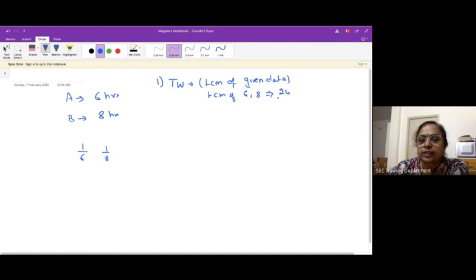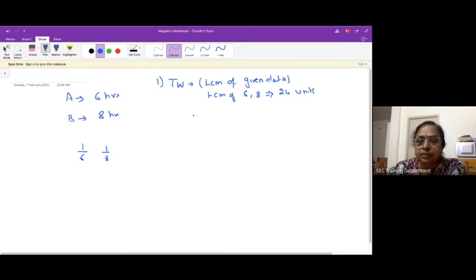So we can say that the total work is 24 units, or I can also say that whatever the work is, we are dividing it into 24 equal parts, assuming that each is 1 unit, right?